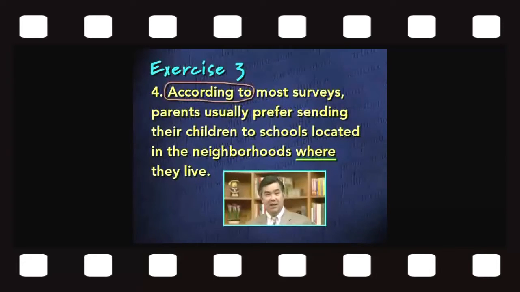That introduces the prepositional phrase, according to most surveys. The noun surveys concludes the prepositional phrase, and according to, those two words work together as one preposition. To is another preposition, to schools, and in the neighborhoods, is the third and final preposition in this sentence.